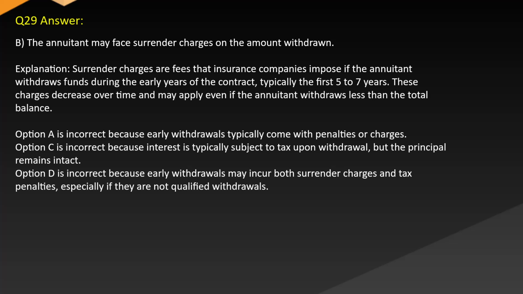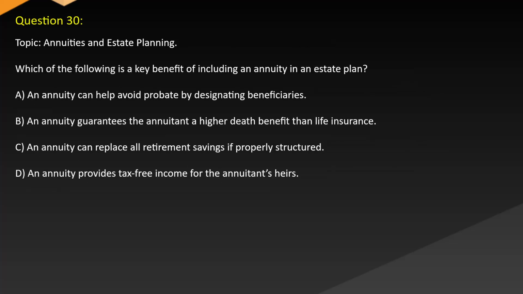Option A is incorrect because early withdrawals typically come with penalties or charges. Option C is incorrect because interest is typically subject to tax upon withdrawal, but the principal remains intact. Option D is incorrect because early withdrawals may incur both surrender charges and tax penalties, especially if they are not qualified withdrawals.